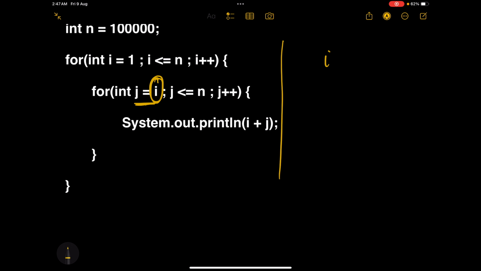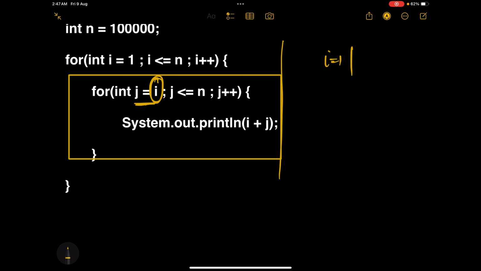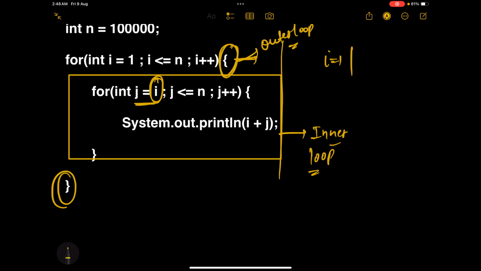See guys, for I equals 1, this inner loop, I'm going to call this the inner loop, and this is the outer loop. Because this is inside this loop, and this is the outer loop. This loop starts from here and ends here, and this loop is within these parentheses. So that is why this is the inner loop and this is the outer loop. I represents the outer loop, j represents the inner loop. For I equals 1, how many times is this inner for loop running?